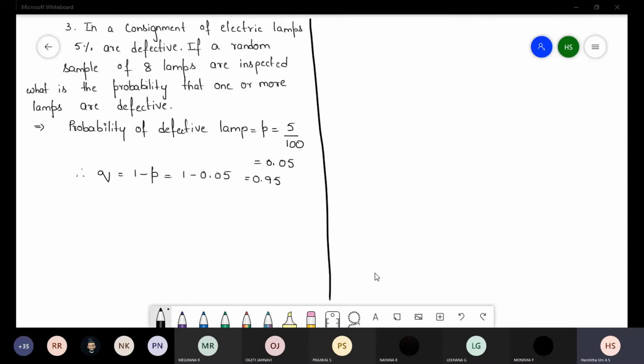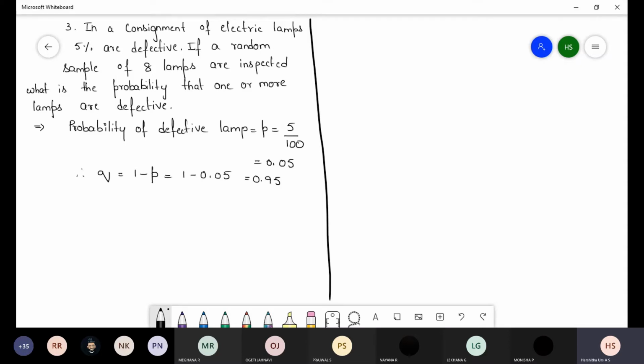So the number of lamps given is n equal to 8. Now write the formula: P of x is equal to nCx P power x Q power n minus x.